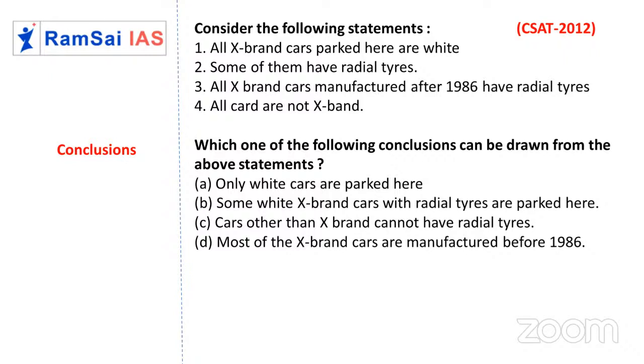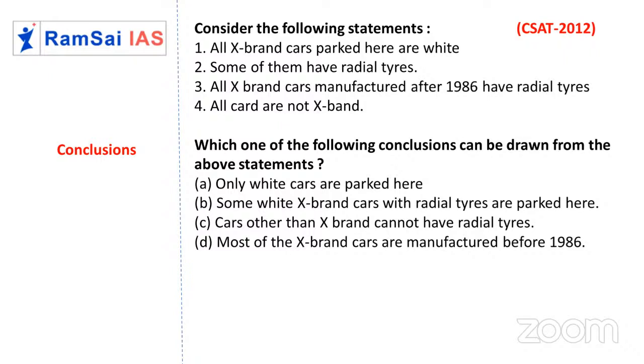Most of the X brand cars are manufactured before 1986. How can you say? It was not mentioned how many are radial, how many are non-radial. Nothing was mentioned. Then how can you differentiate? See, that X brand may have started in 1985, and in the first year they manufactured only 100 cars.